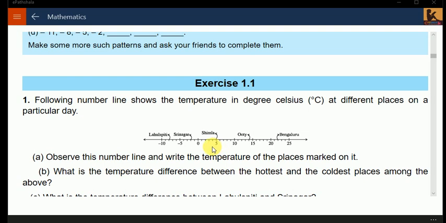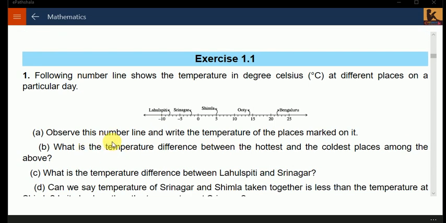Like in Shimla it is 5 degrees, Srinagar -2, Lahaul Spiti -8, and Ooty is 14, and in Bengaluru it is 22. So we have to read this number line now. Observe this number line and write the temperature of the places marked on it. We can easily write the temperature over here now.